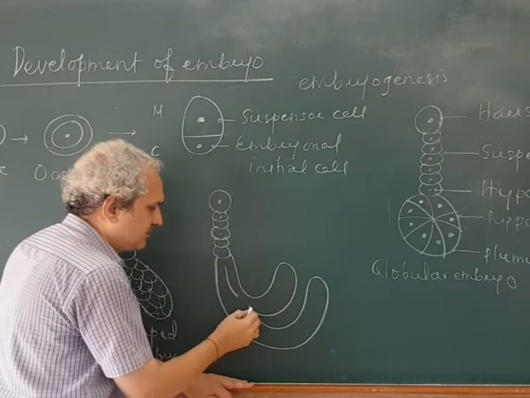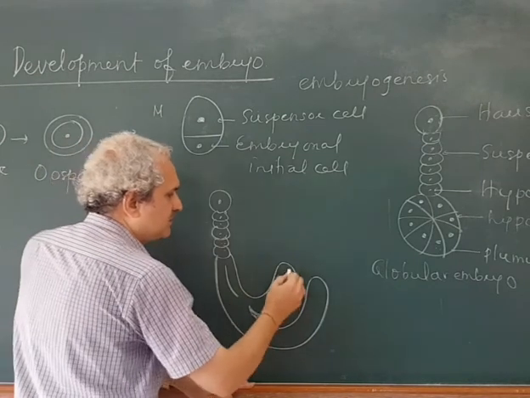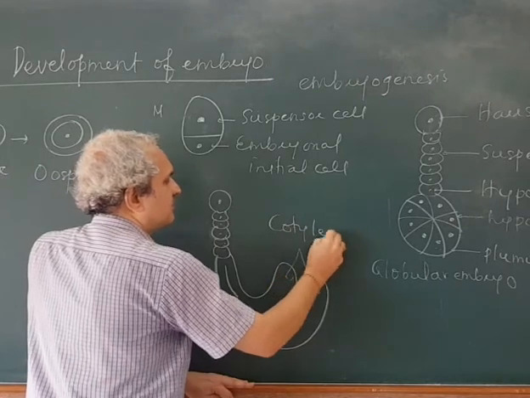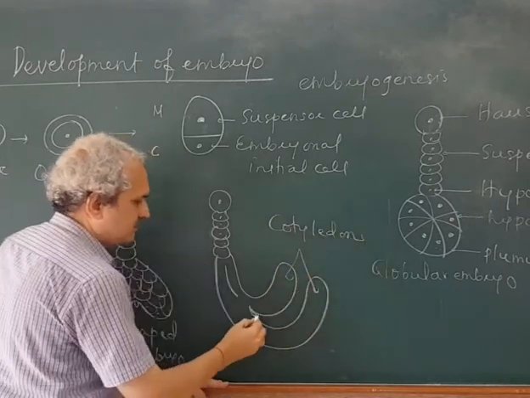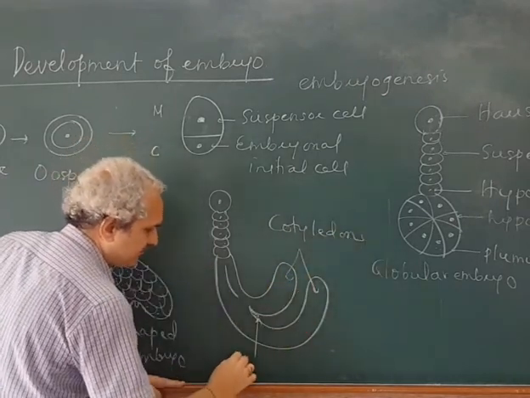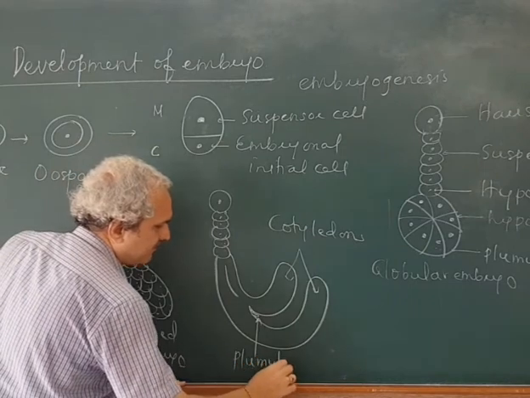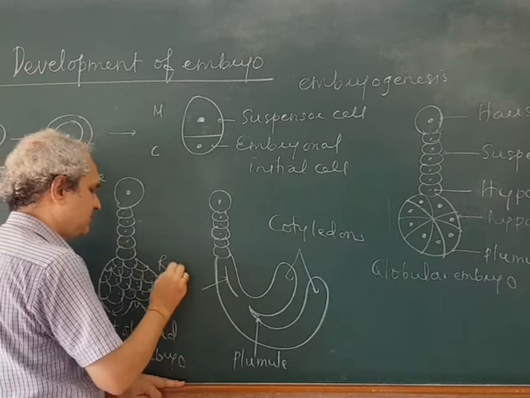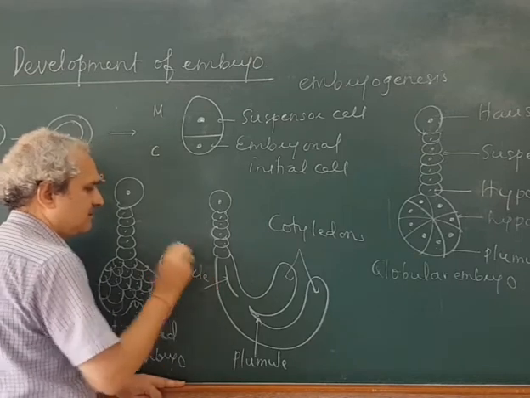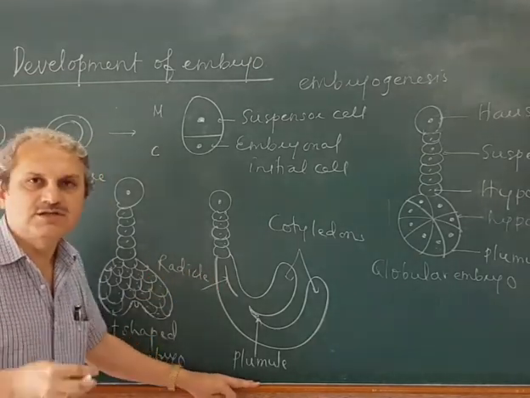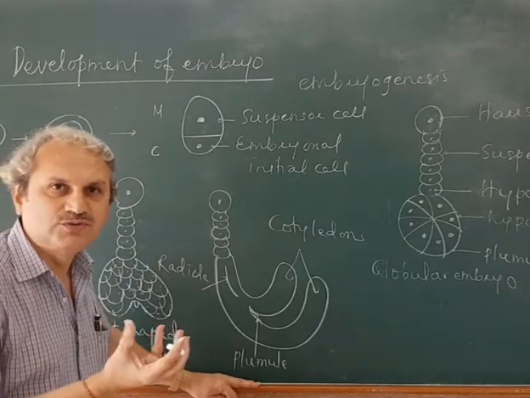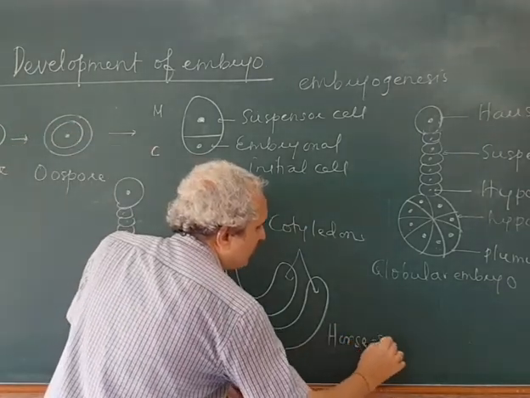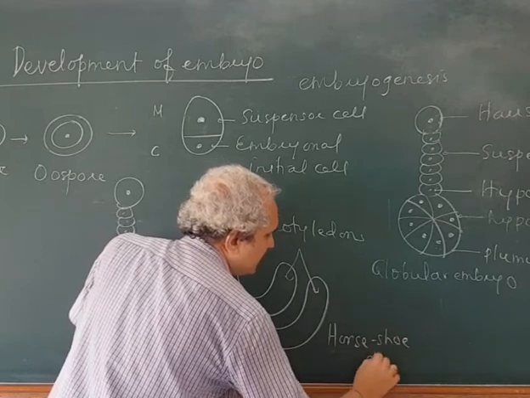See here. Here it is. These are the cotyledons. This one is the plumule. And this one is the radicle. This structure looks like a horseshoe, so it is called a horseshoe shaped embryo.